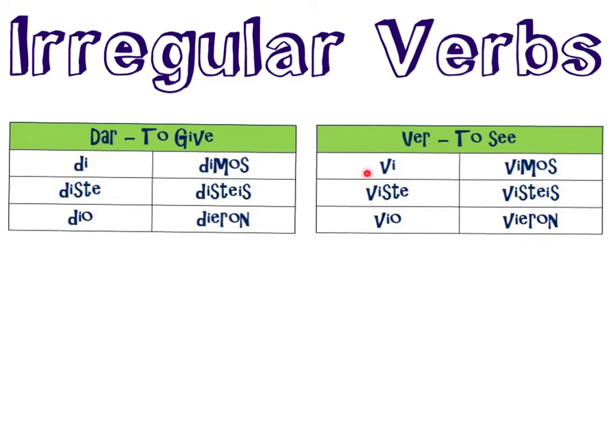Di, vi, diste, viste, dio, vio, dimos, vimos, disteis, visteis, dieron, vieron. So, if I were you, I would learn dar and ver together.